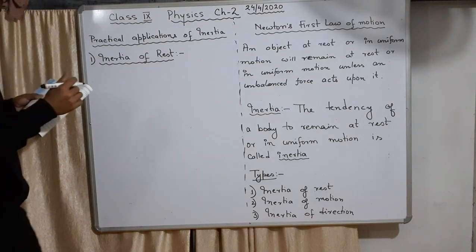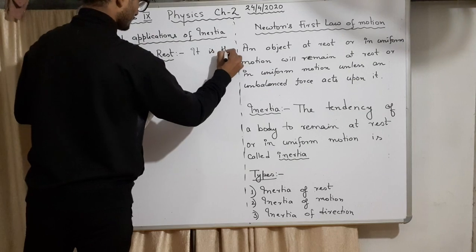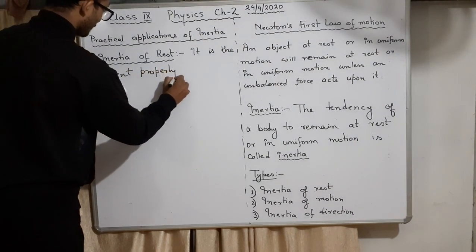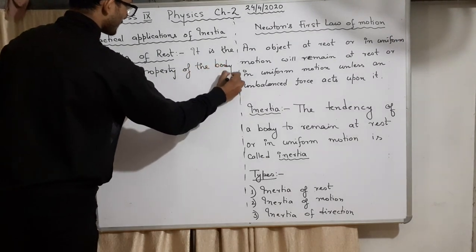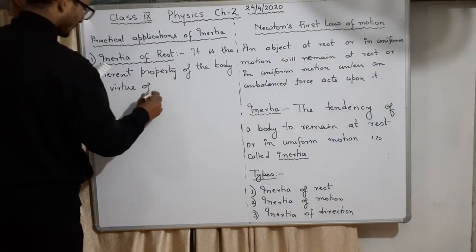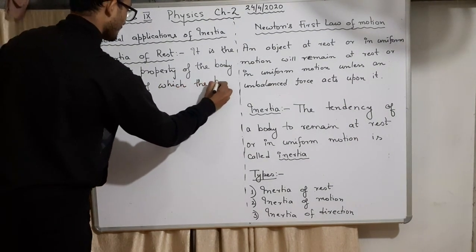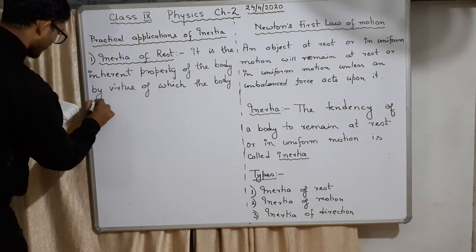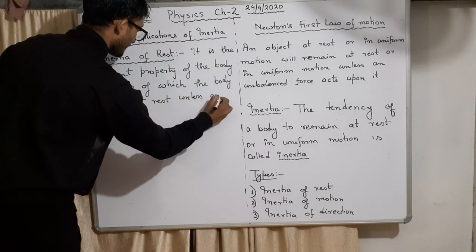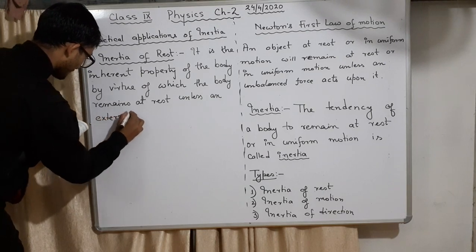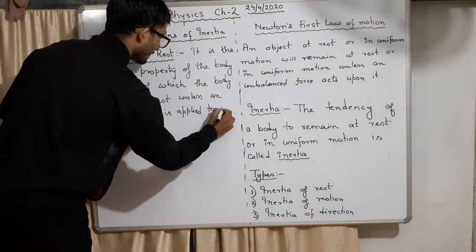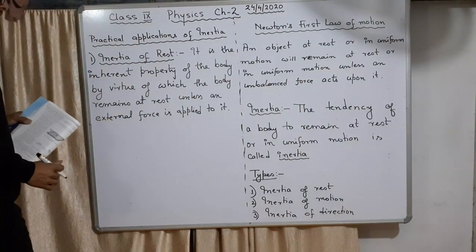Inertia of rest. It is the inherent property of the body by virtue of which, means due to which, because of which, the body remains at rest unless an external force is applied to it. Now this is inertia of rest. Now examples.